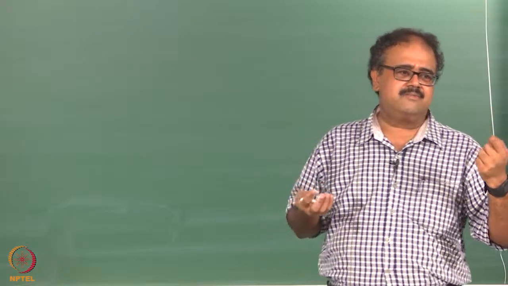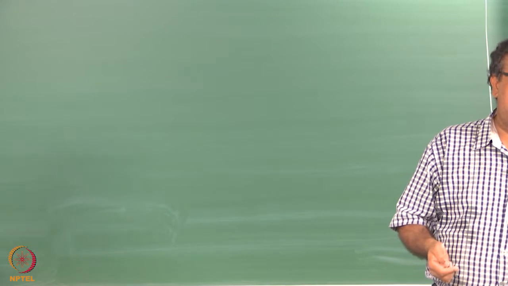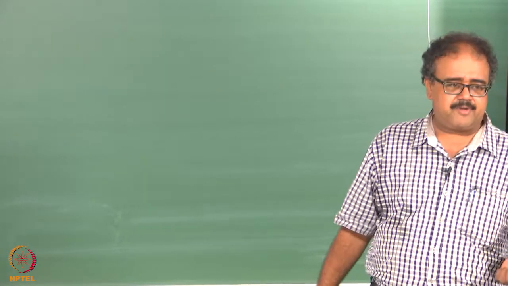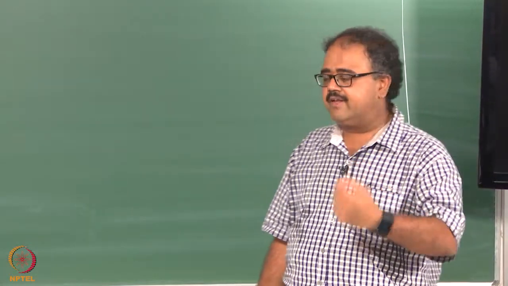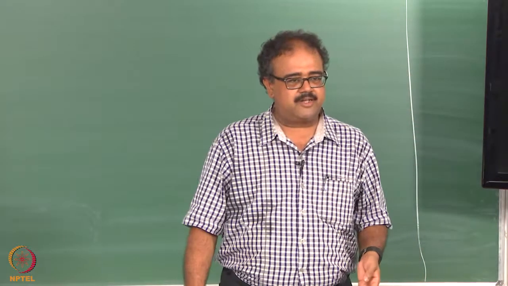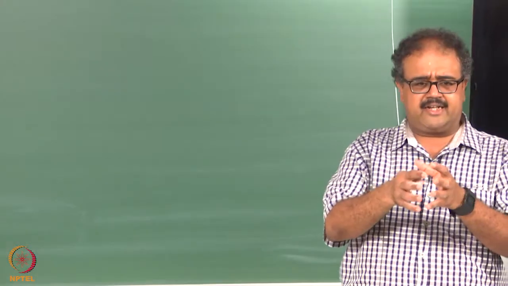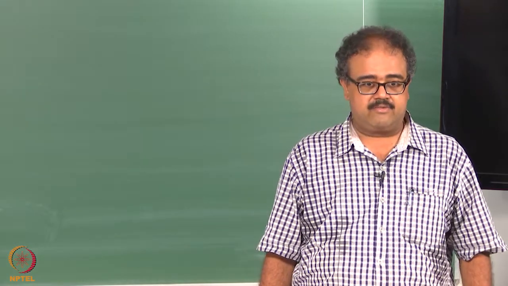It is common sense. It just falls out naturally by whatever framework we are setting up, okay. And for the actor parameterization, the actor corresponding to the action that you took will get updated by alpha n delta n, right. So you have to choose the parameterizations appropriately so that you get that, but that's the basic idea. So this is the basic actor critic method that is actually presented in the book, in the edition of the book as it stands now, okay.